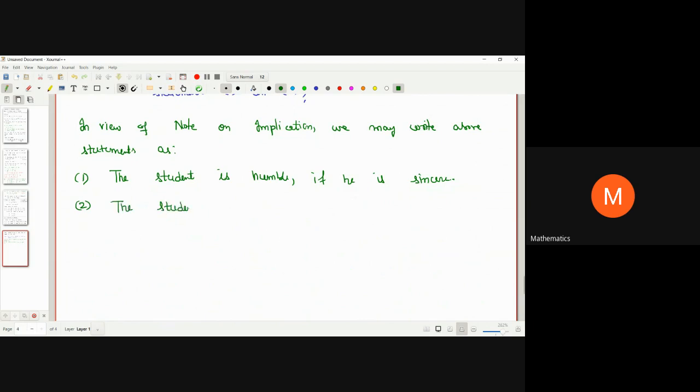If you notice, I'm writing the same statement on the left side. The student is humble only if he is sincere. Right? Now we can combine these two statements, and the conjunction of number 1 and 2 is written as,